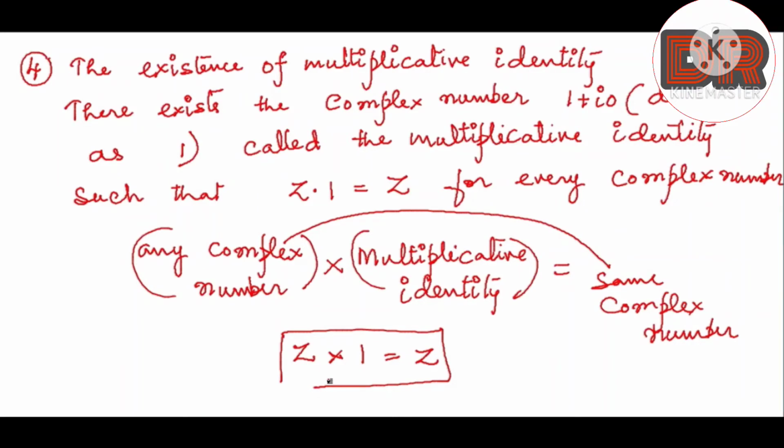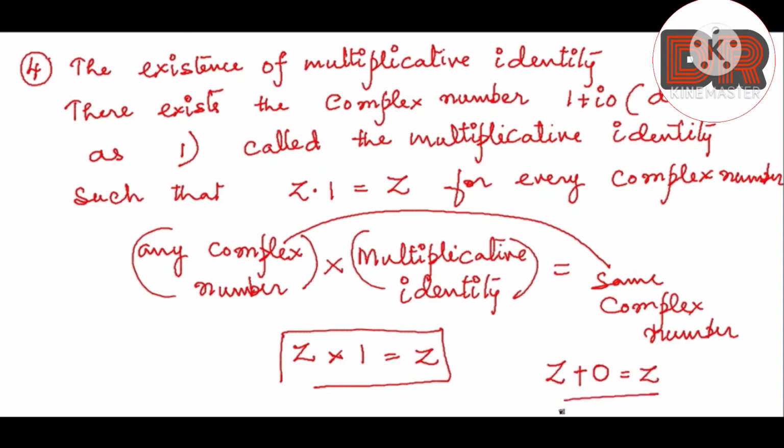So remember, when you multiply any number with the multiplicative identity, which is represented by 1, you will get the same complex number. And in additive identity we have seen Z, any complex number, plus 0, and you get the same result.